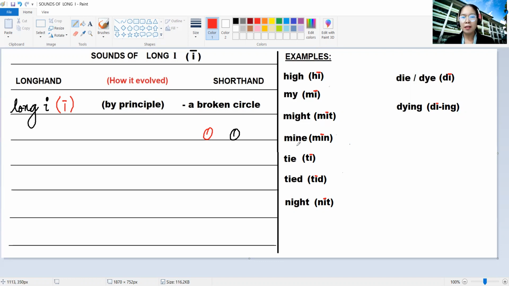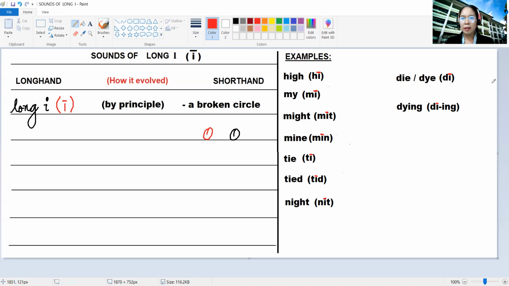For the word mine, we only have M, long I, and N. We do not hear the sound of letter E. For the word tie, we only have T and long I. Again, this silent letter E is not pronounced, therefore we exclude it. For the word tide, it's only T, long I, and D. We do not hear the silent letter E. For the word night, we only have N, long I, and T. G and H are silent letters and are omitted.